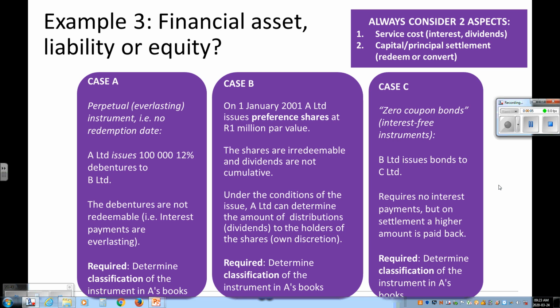Let's look at a few more examples. So case A, we have a perpetual everlasting instrument. Therefore, there is no redemption date. A Limited issues, so we've received money, debit bank, credit, we don't know, 100,000 12% debentures. The debentures are not redeemable, so the interest payments are everlasting, and they ask us to determine the classification in our books, in A's books.